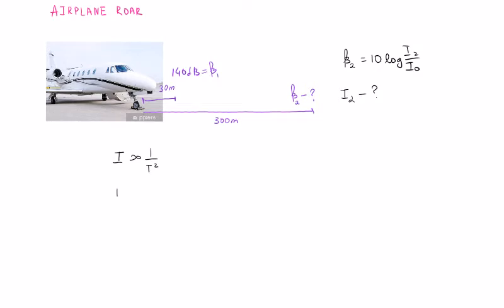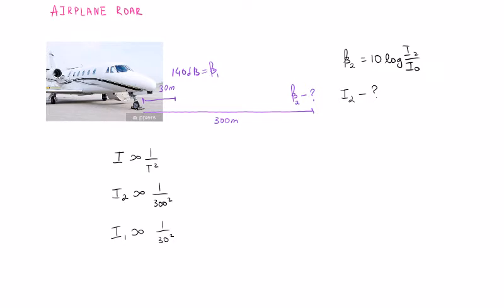So I can say I2 is proportional to 1 over 300 squared, and I1 is proportional to 1 over 30 squared.